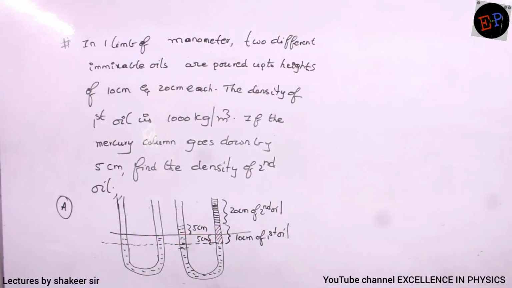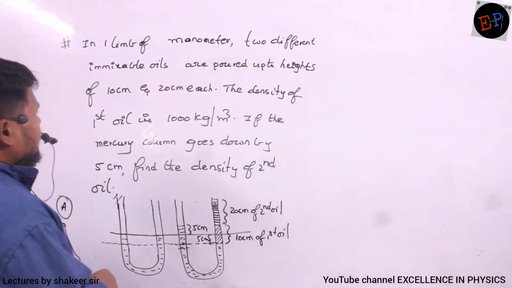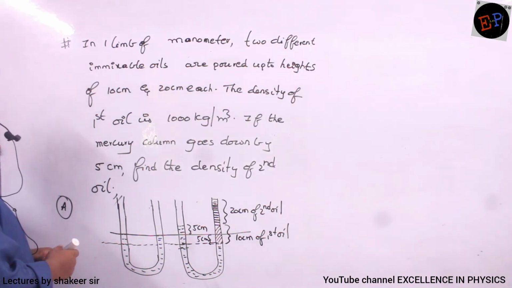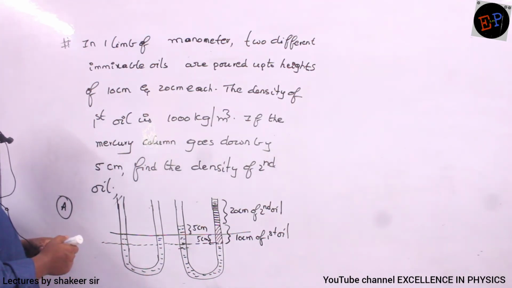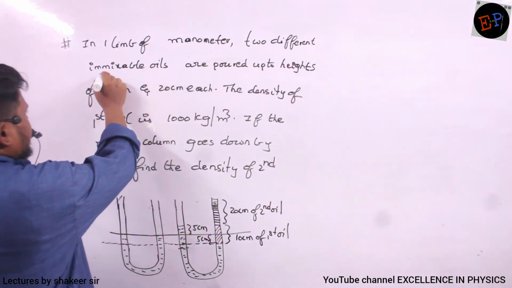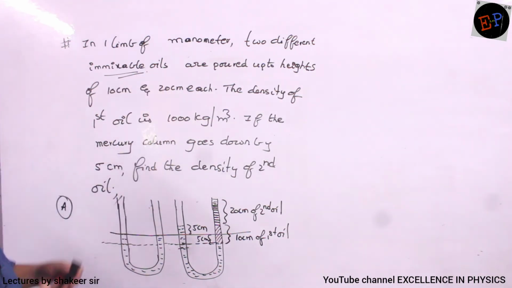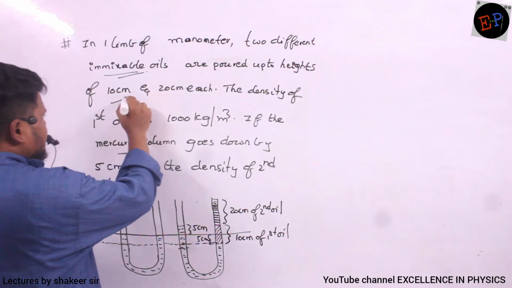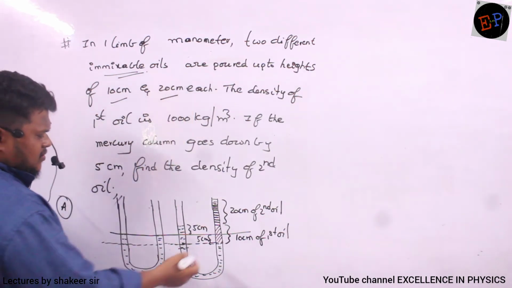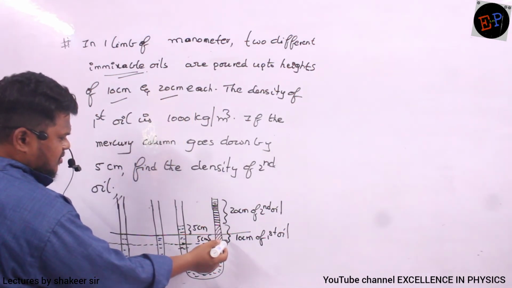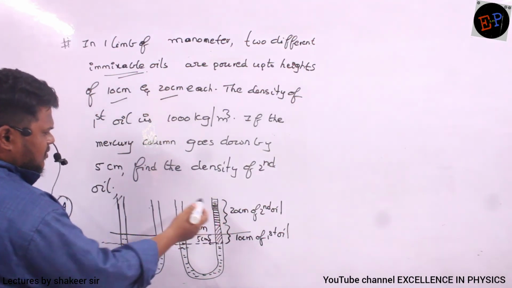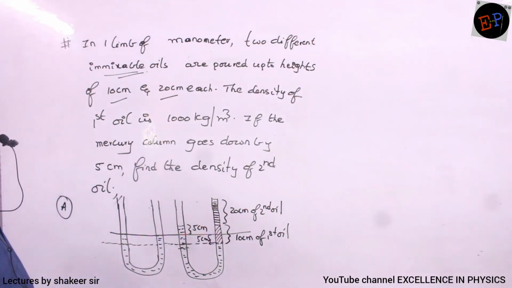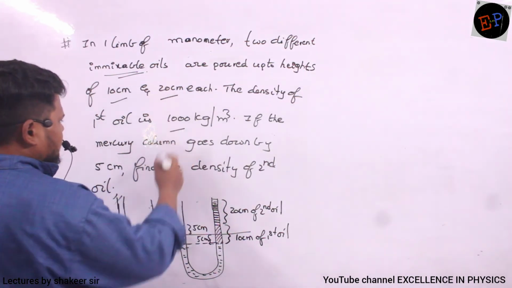So see this question. In one limb of a manometer, 2 different immiscible oils. Immiscible oils means what? Which cannot be mixed. We cannot mix them. They are poured up to heights of 10 centimeter and 20 centimeter. So one oil is poured to a height of 10 centimeter, the second oil is poured to a height of 20 centimeter. Density of the first oil is also given, 1000.